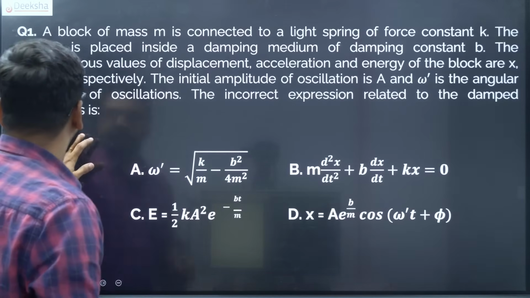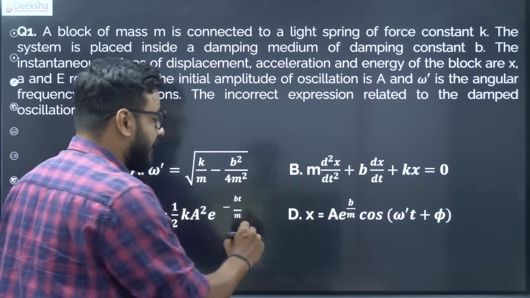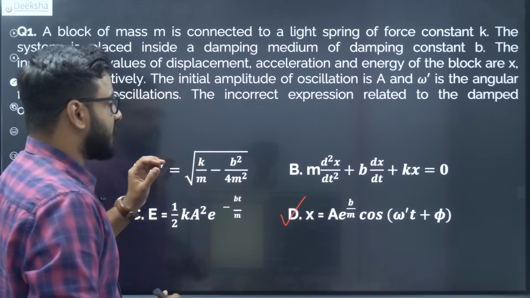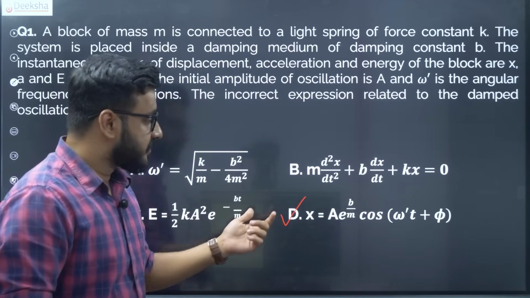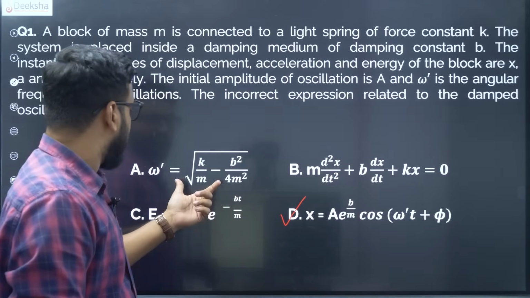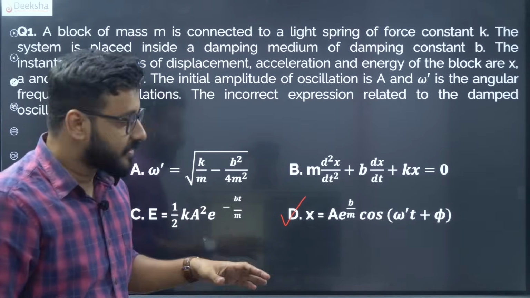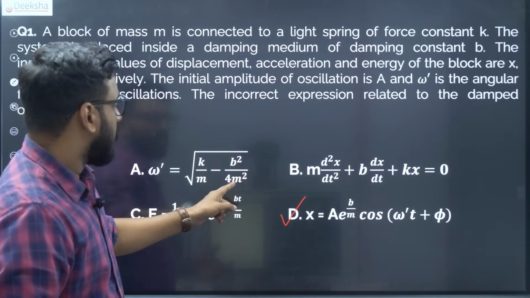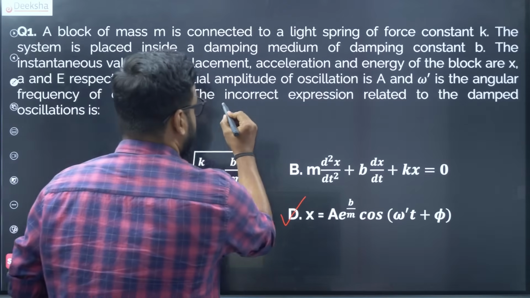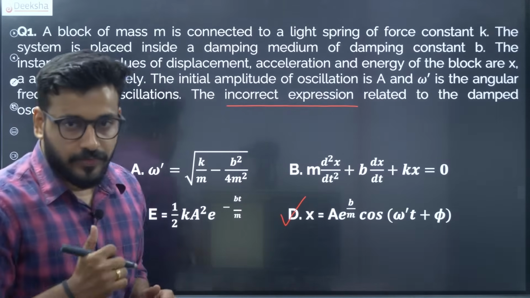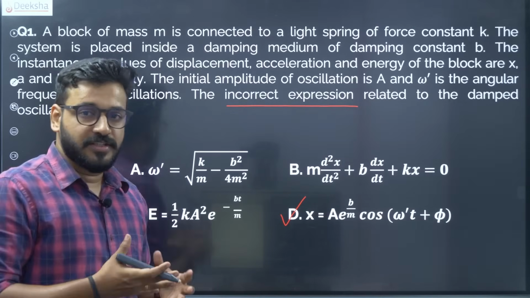But still, if we have to discuss this, the correct answer here is D, which is the incorrect expression. The rest all suit the expression very well. We have the exponential result, we have the differential equation result, and we have the usual damped oscillation result where we have k by m, and we are negating the damping constant b square from this term. So A, B and C are correct. The incorrect expression here is option D. I hope that is clear to all of you. Once again, if you have any confusions or challenges, please post them in the comment section.